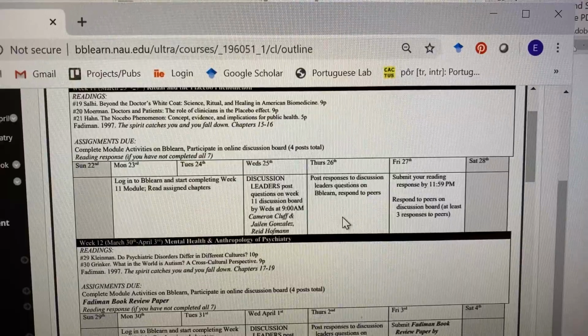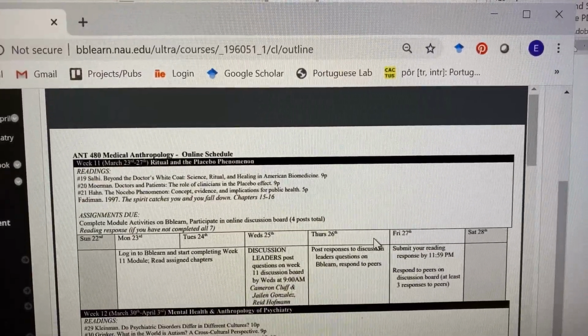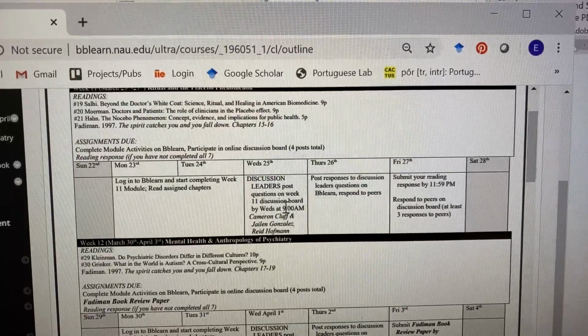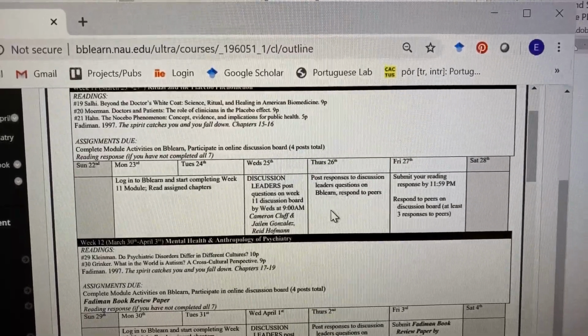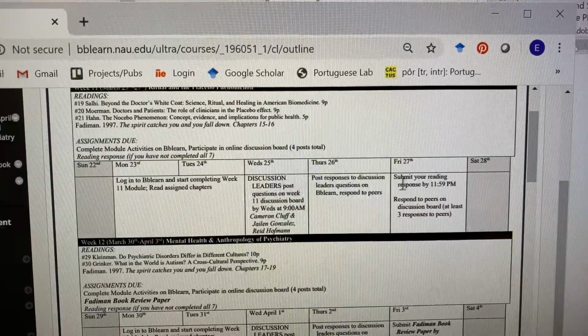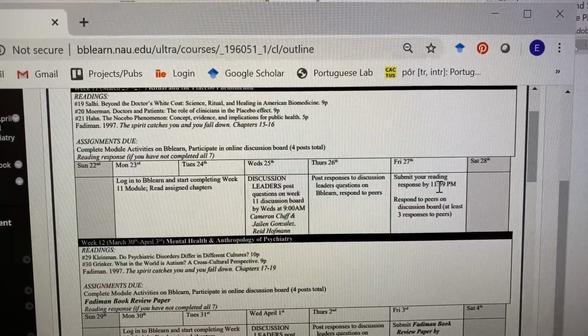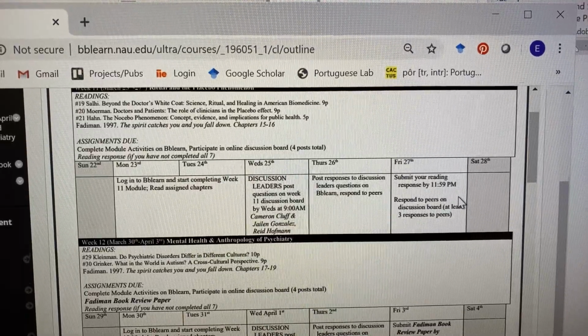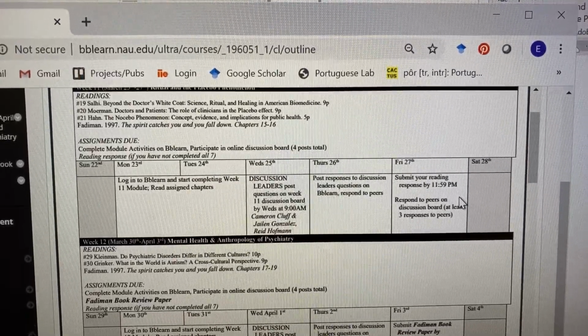Please don't be offended if I correct what you've said or make a comment. It's not personal, it's just part of the discussion and how I can communicate, make sure that we're on the right track. On Friday at 11:59 p.m., your reading response will be due, so it doesn't have to be before that class time. It can be by midnight on Friday.